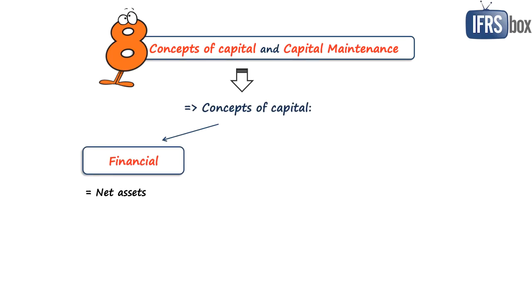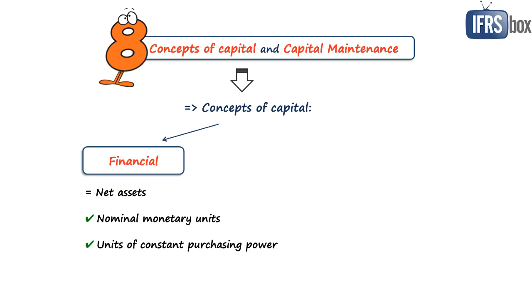And under the financial capital maintenance concept, the profit is earned only when the amount of net assets at the end of the period is greater than the amount of net assets in the beginning, after excluding contributions and distributions with equity holders. And this financial capital maintenance can be measured either in some nominal monetary units or units of constant purchasing power.